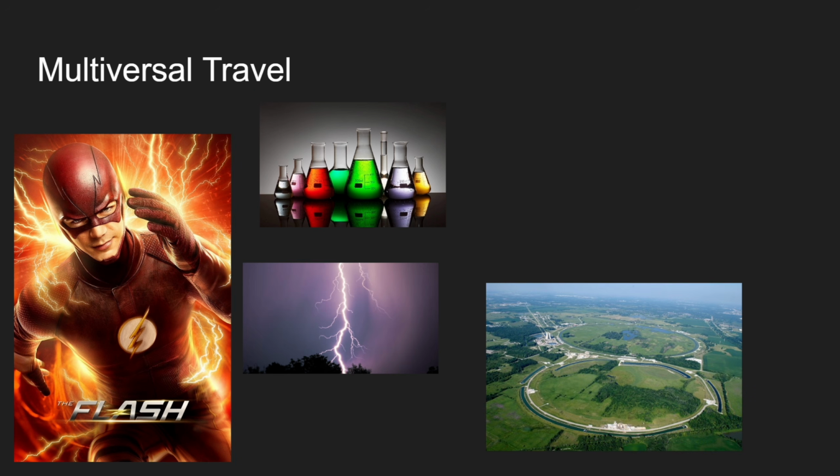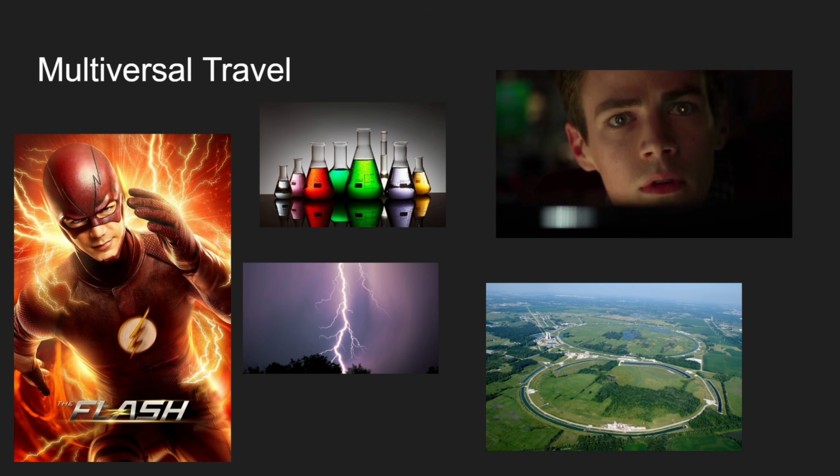So first of all, multiversal travel is actually quite simple because we see it in The Flash. So the Flash, we just need to copy his powers. And how do we copy his powers, you might ask? Well, first of all, you need chemicals, you need lightning, and then you need a particle accelerator with dark matter. Put those 3 together, boom. The Flash. It's quite simple. I don't know how you didn't think of this in the first place.